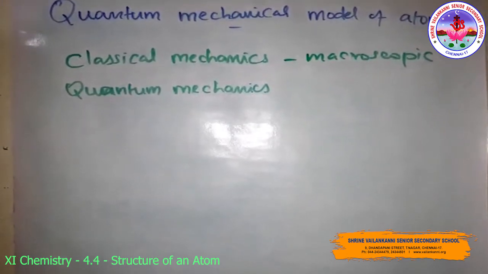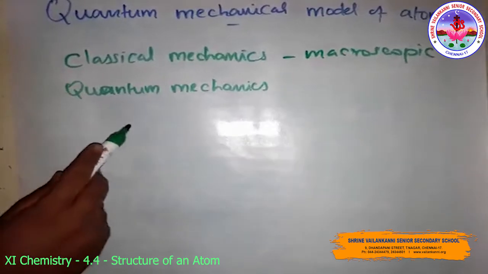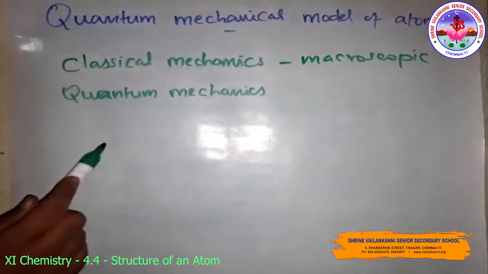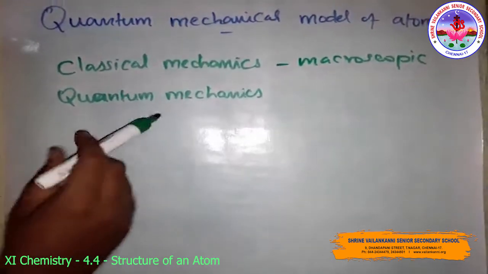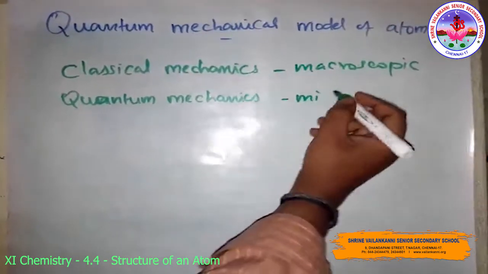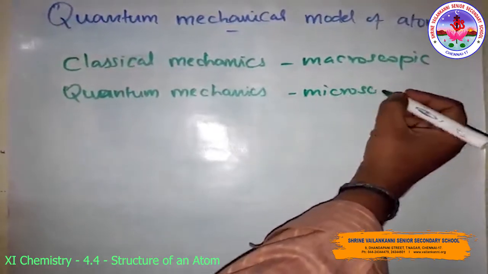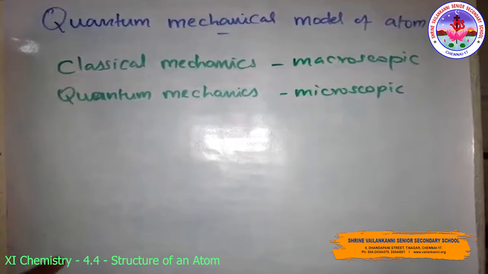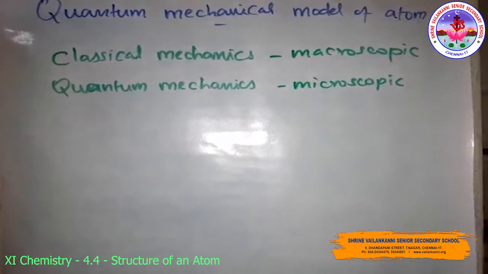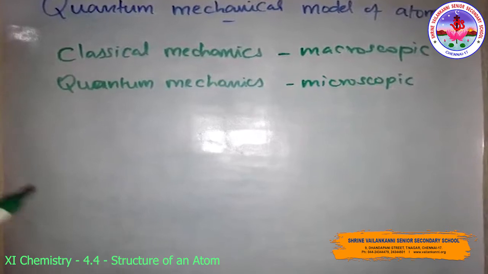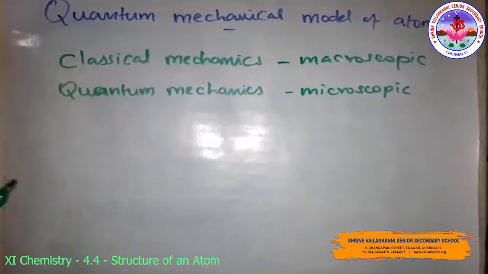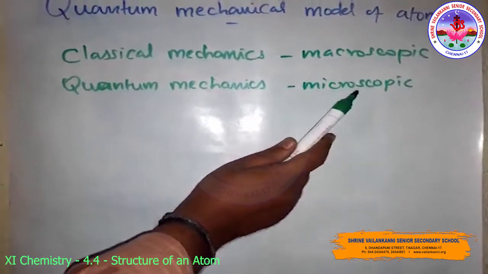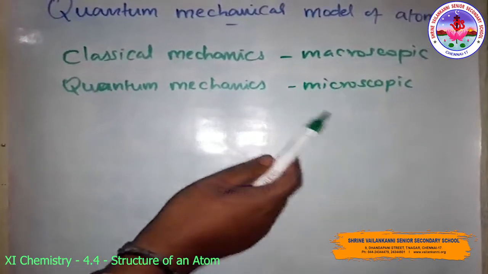So the branch of science that takes into account this dual behavior of matter is called quantum mechanics. Quantum mechanics is a theoretical science that deals with the study of the motion of microscopic objects that have both observable wave-like and particle-like properties. It specifies the laws of motion that these objects obey.